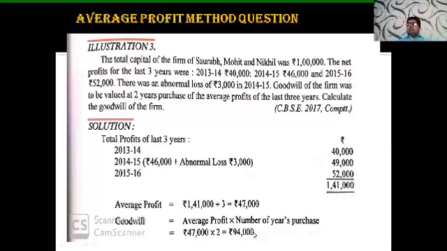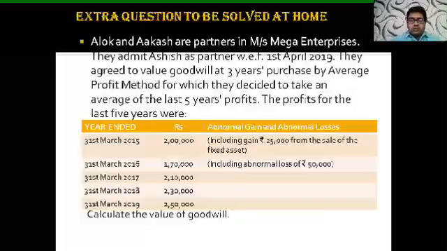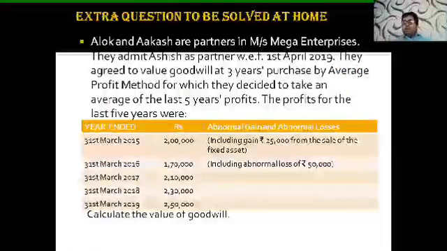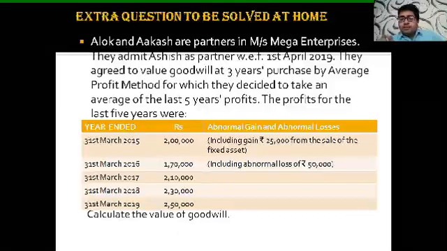Okay, student, this one is a very simple and very logical question, and very easy to understand how to calculate the average profit. I have given one question to you with this video. Through this video, you are going to get this question, and also the answer. Student, please don't see the answer first. First calculate by yourself.